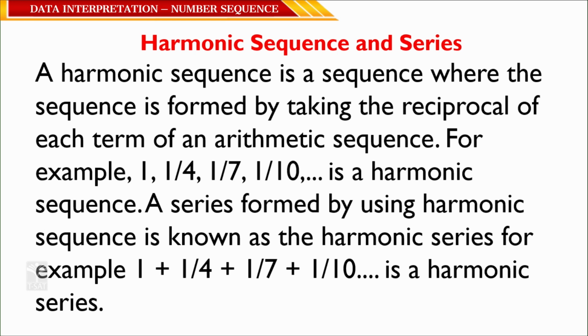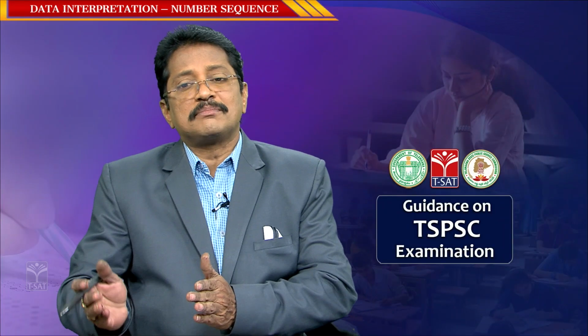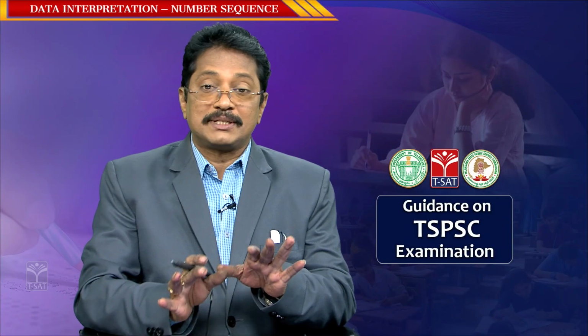When you take 1, 4, 7, 10 and so on, this is an AP, an arithmetic progression. When 3 is added to 1, we get 4. When 3 is added to 4, we get 7. When 3 is added to 7, we get 10. By adding a fixed number, the next number is generated. That is an arithmetic progression.